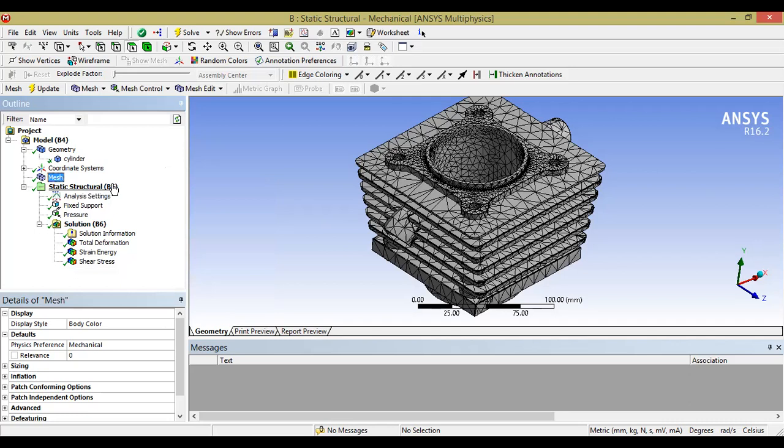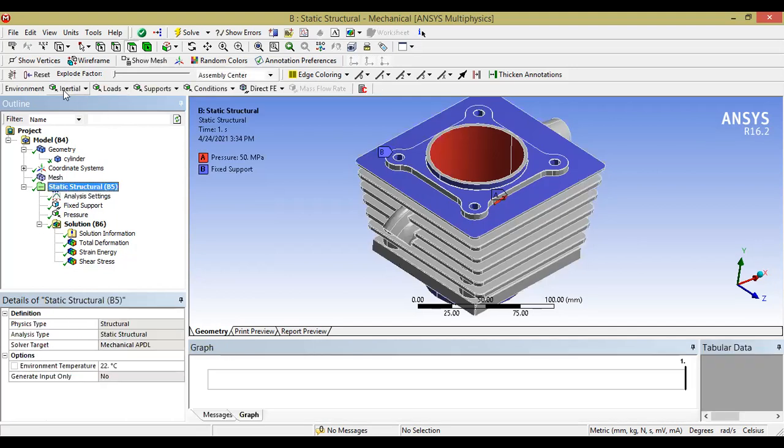Then is the static structure. The static structure, modal, thermal, whichever of them you opt for, after the mesh you'll obtain that name. If it is modal analysis, that is natural frequency vibration, in that you'll be selecting the modal. Once you click on the particular study module, you'll get these options.